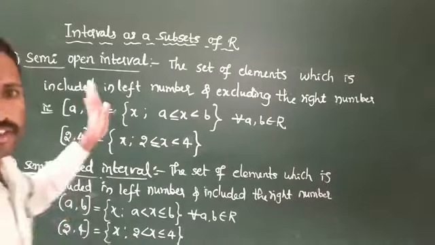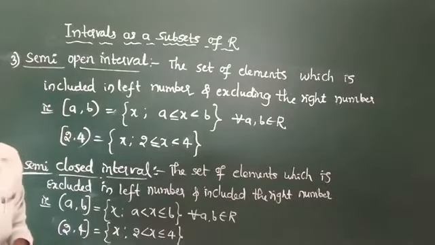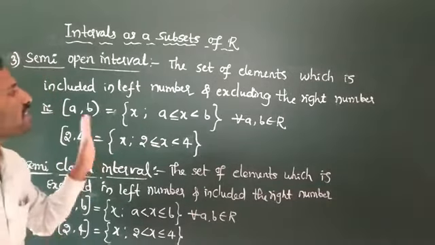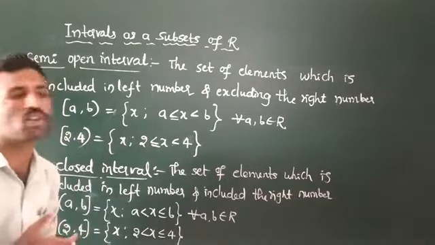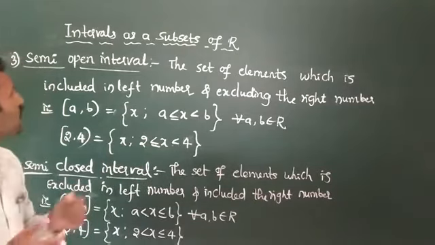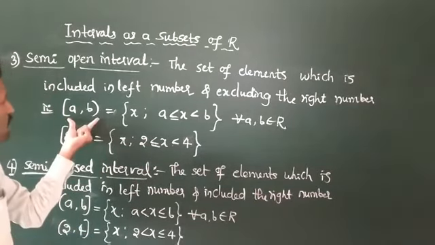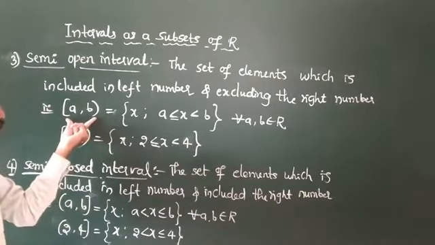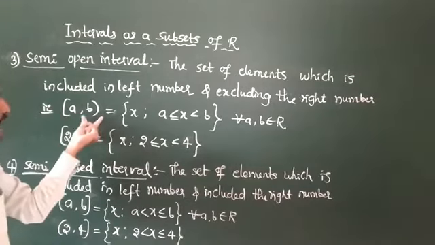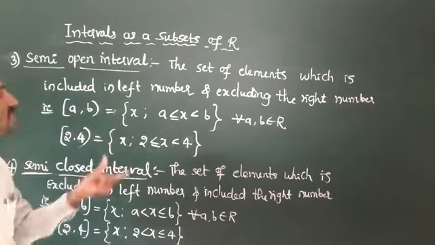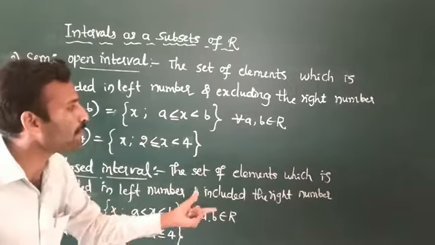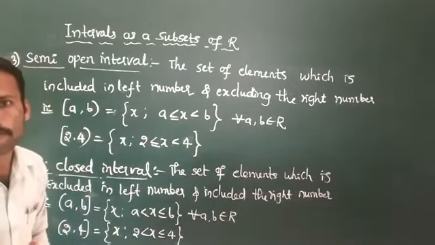Next is the third interval, the semi-open interval. It is the set of elements which includes the left number and excludes the right number. It is generally denoted by this symbol, closed and open: closed including A, excluding B. That interval is called a semi-open interval. That is, x such that A is less than or equal to x less than B, for all A and B elements of real numbers.